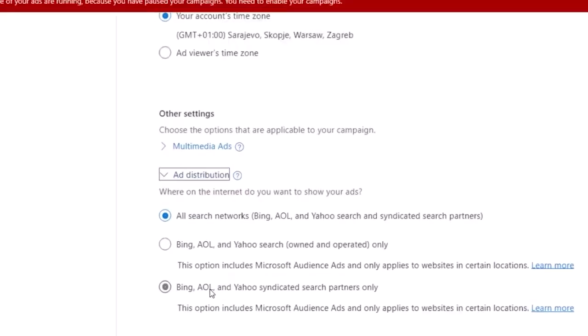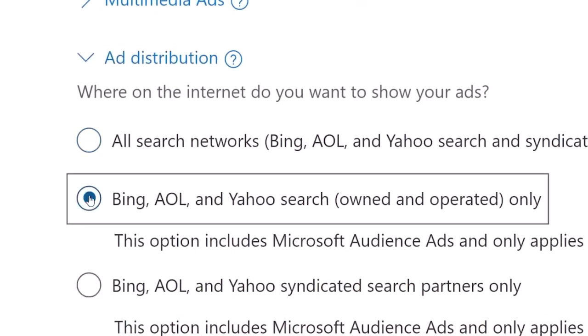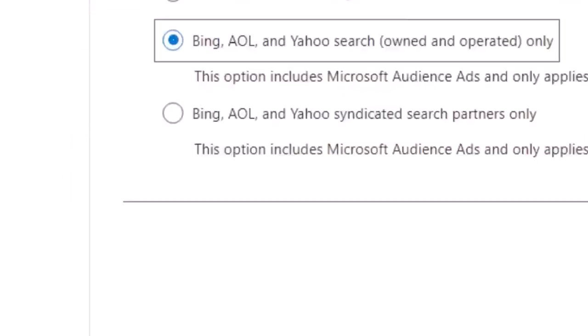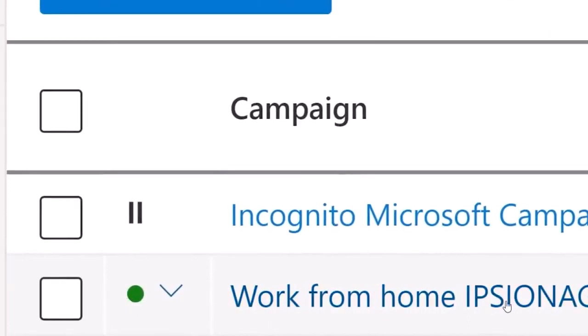Now, the next thing you want to do is just click on Create, and then just wait for your ad to get approved, which usually takes about 24 to 48 hours. Then, once your ad is approved, you are going to start getting clicks, and then you're going to start getting commissions. And that's pretty much it. That's how you can make money with this zero-risk $450 method for complete beginners.